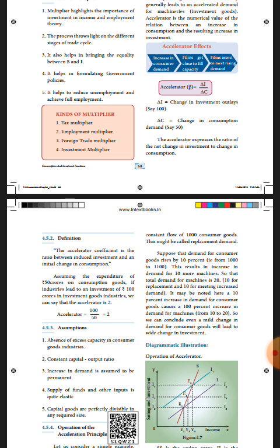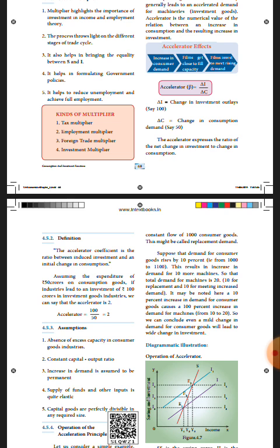Understood? Example. Expenditure on consumption goods is rupees 50 crores. If industries invest rupees 100 crores on investment goods industries, accelerator is 2.